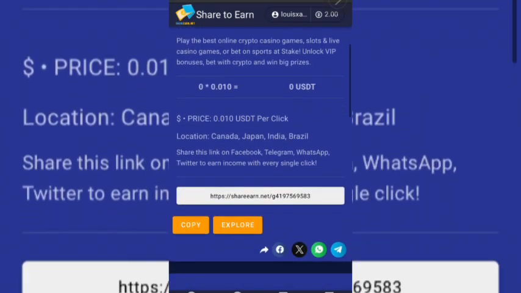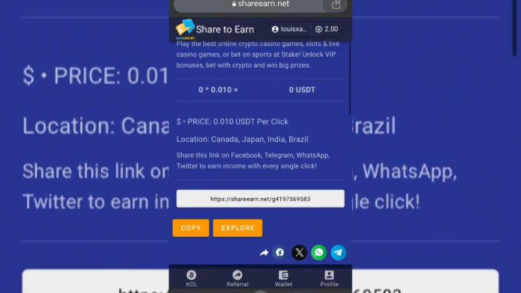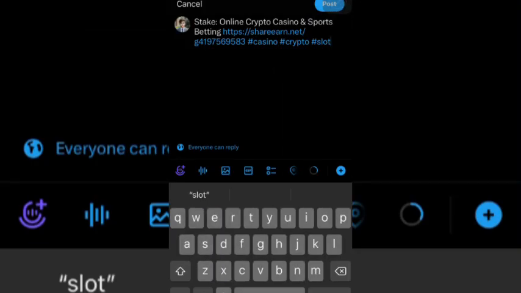So to earn from this website, all you have to do is copy the link. I'll be using my Twitter account to promote this. So copy this link, or you can click on any social media here, copy it, and it opens the app. So you earn per click. Anybody that clicks on the link, you earn. So this is it over here.